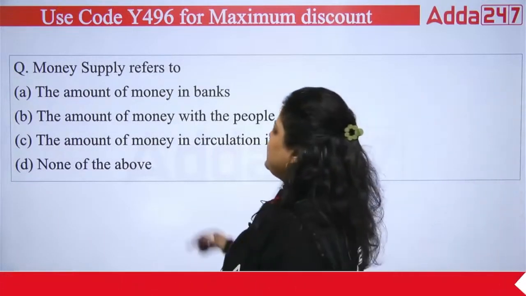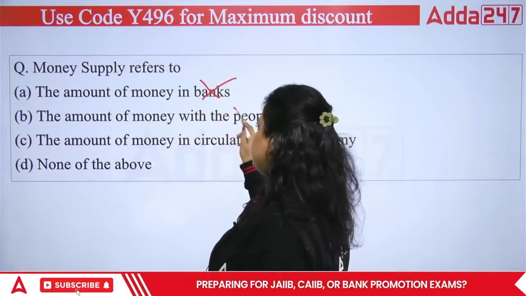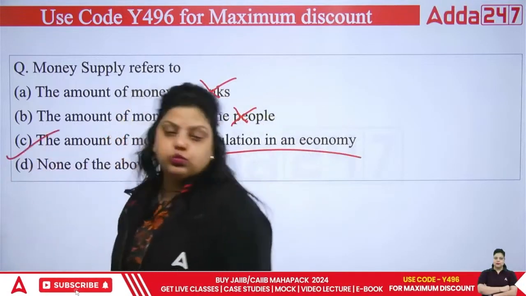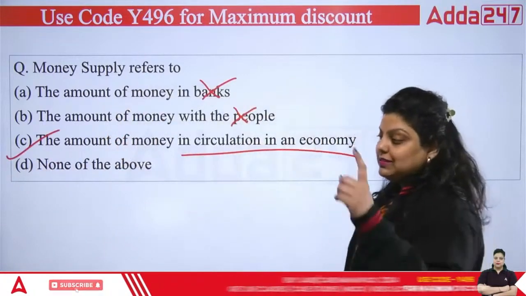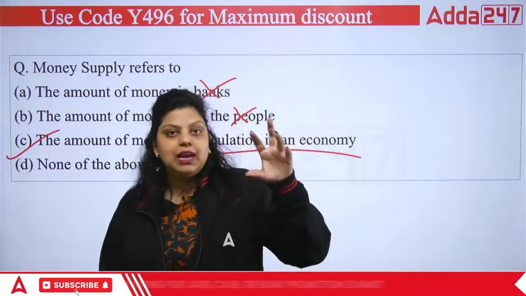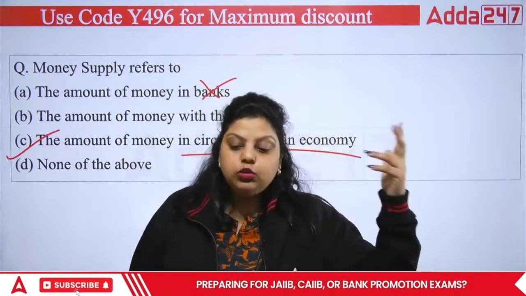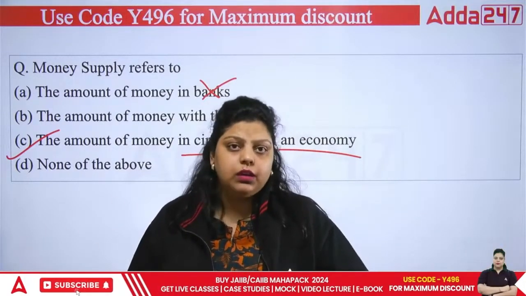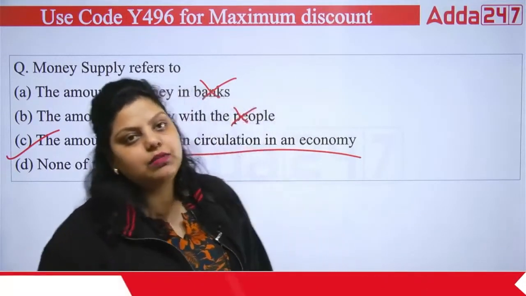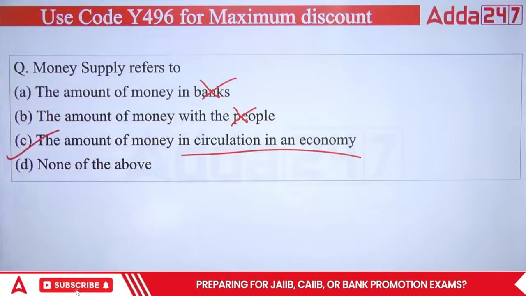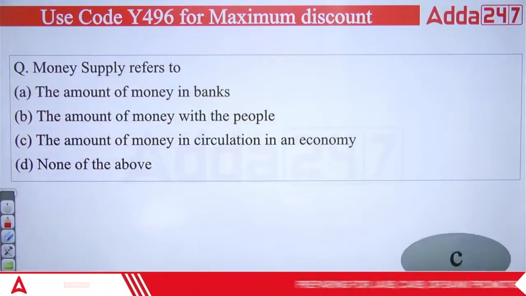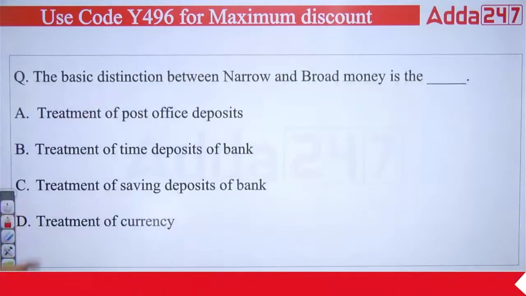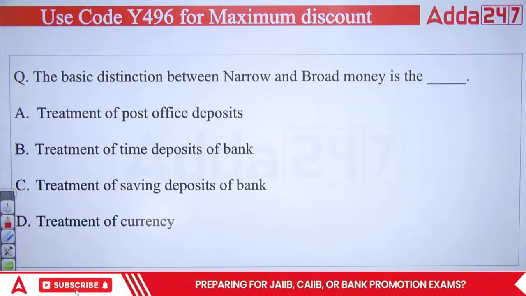So the amount of money in banks, the amount of money with people, the amount of money in circulation in an economy, that's true. That's the money supply. Because in the starting of the session, I have told you RBI have introduced measures of money, simply to calculate how much money is available in the economy. So it is the money supply which is available in the economy, the amount of money circulation in the economy. Right answer is C.